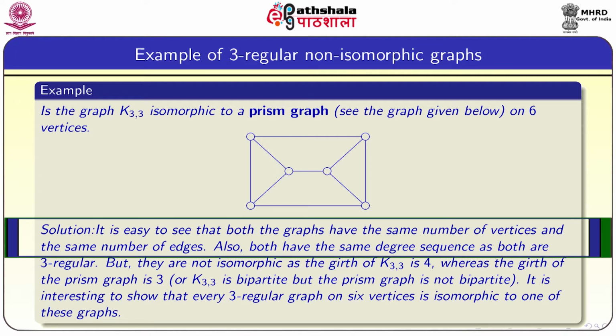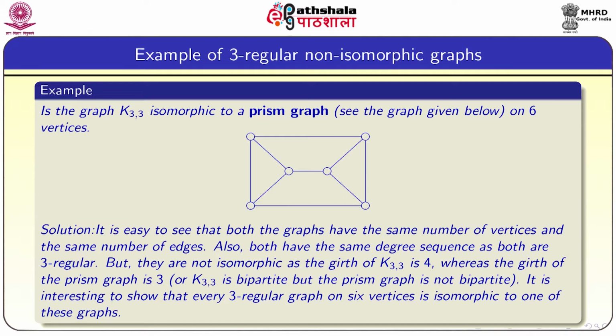It is easy to see that both graphs have the same number of vertices and the same number of edges. Also both have the same degree sequence, as both are 3 regular, but they are not isomorphic, as the girth of K33, that is the length of the smallest cycle in K33, is 4, whereas the girth of the prism graph is 3. One can easily see that in the prism graph we have a triangle.